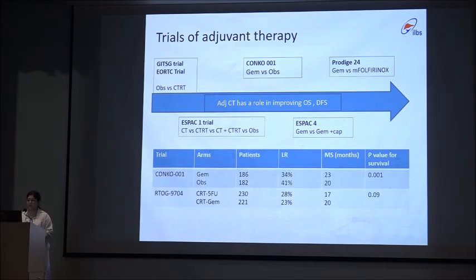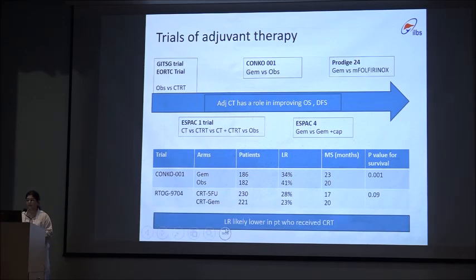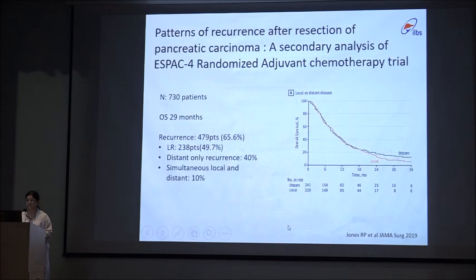In the early 2000s, there was another trial, RTOG 9704. If we compare CONKO-1 with RTOG 9704, then the median overall survival is comparable between the two studies. But we can easily find that the patients who underwent chemoradiation therapy had better local control of the disease, suggesting that the local recurrence is likely because of the patients who received chemotherapy alone.